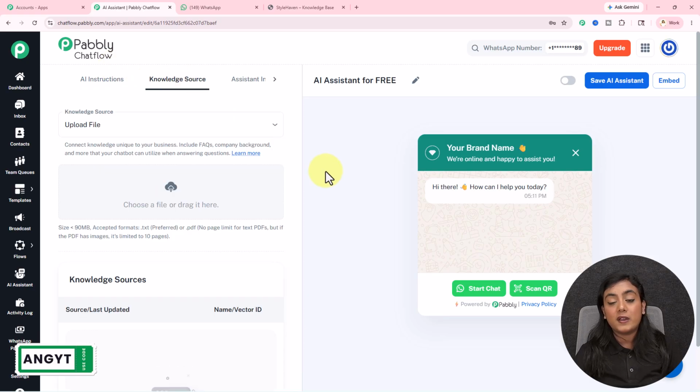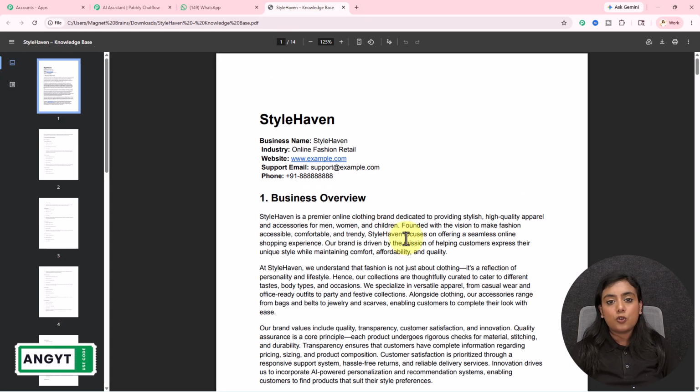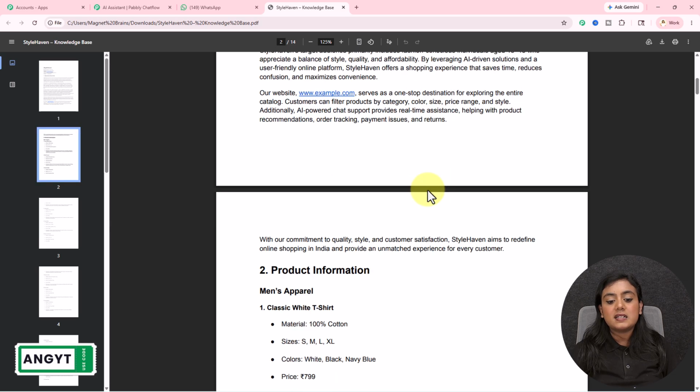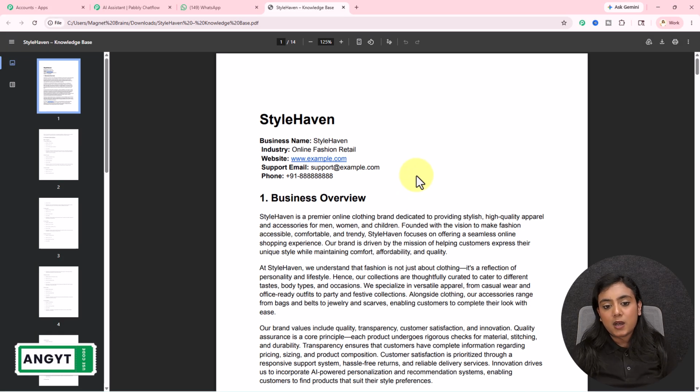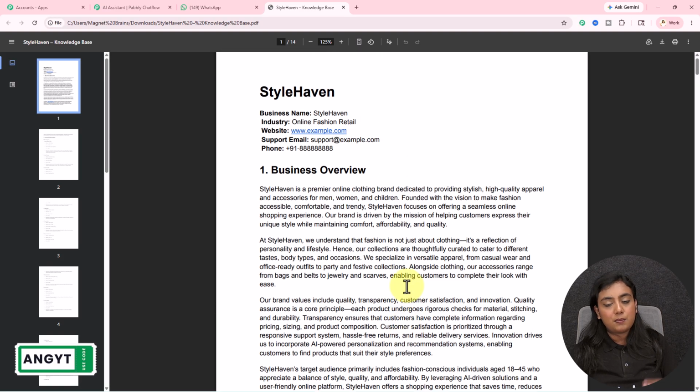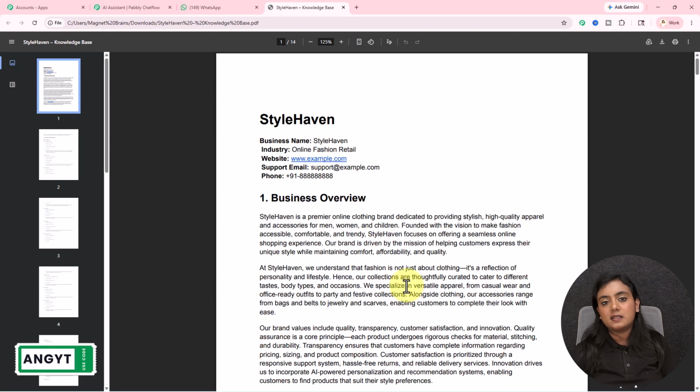Let's move on to our next very important step of this AI assistant creation, that is knowledge source. Knowledge source is a document where you have added the details of your business. Using this document, AI will be trained according to your business and give the replies to the queries that it receives. So in this document, you have to add in the step-by-step details, it can be a long document as well, where you describe what your business is about. Mine is an online fashion retail store, Style Haven. So I've entered the details accordingly. My policies, prices, products, everything is added in this document. You can create a lengthy document more bigger than this one. It's just a dummy that shows how you can create your knowledge base as well.